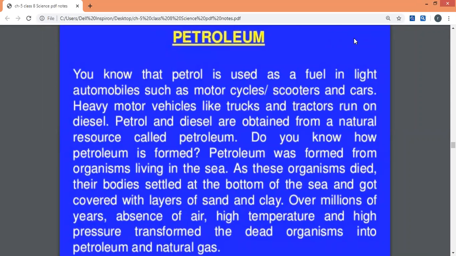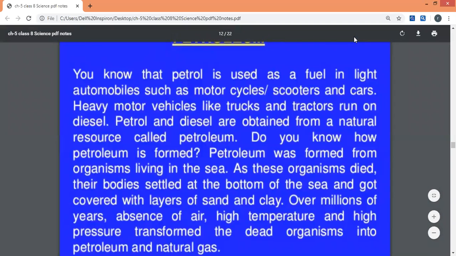You know that petrol is used as a fuel in light automobiles such as motorcycles, scooters and cars. And for heavy vehicles like trucks and tractors, diesel is used. But both petrol and diesel are obtained from a natural resource called petroleum. Now we have to see where petroleum is formed, where it is, find it out. And here arises a very important question: how was petroleum formed?